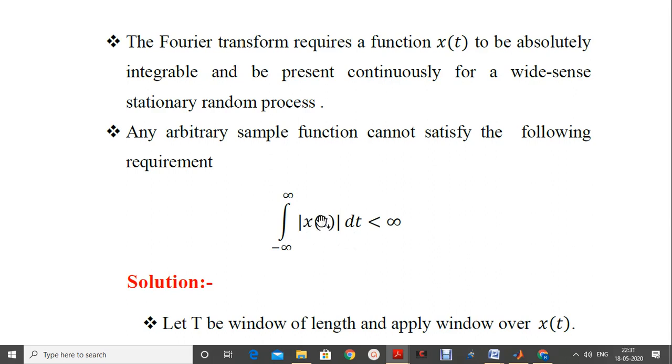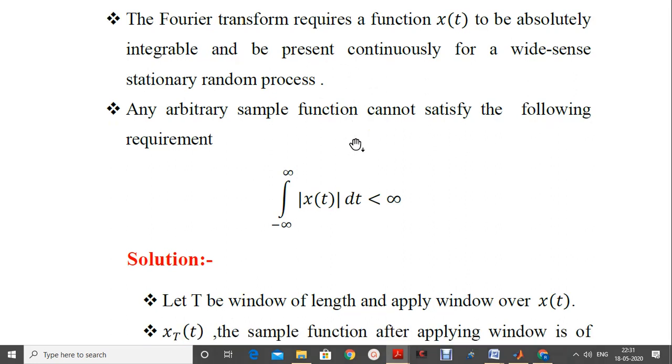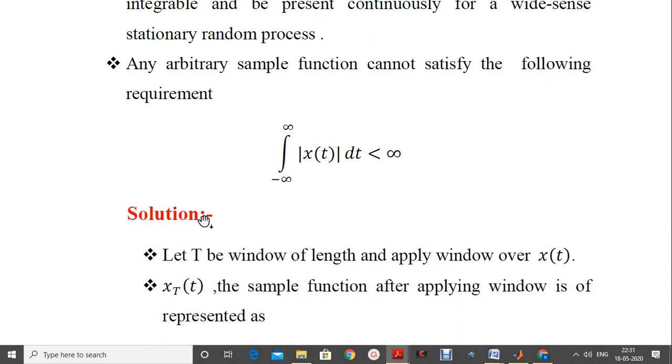Now that is one major challenge here. Any arbitrary sample function like x of t cannot satisfy the following requirement. Only few of the sample functions x of t can satisfy, while the remaining are not able to satisfy this particular condition here. So taking the above challenges or problems, the following solution is feasible.